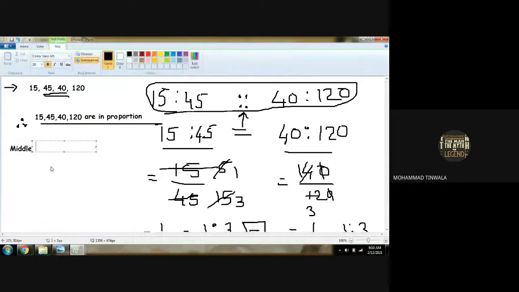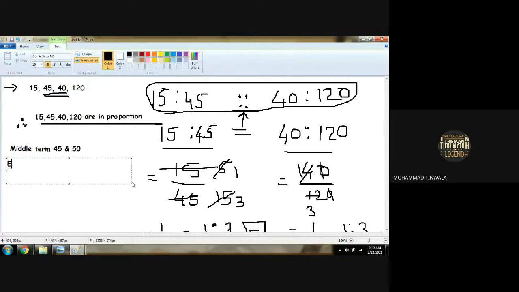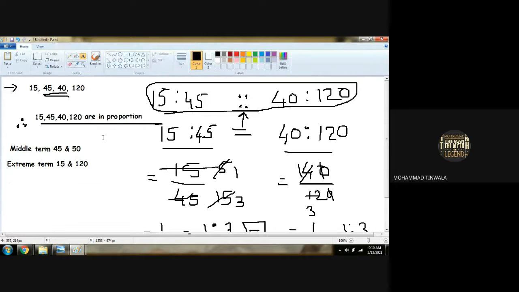What will be the middle term in this, beta? Middle term will be 45 and 40. And what will be the extreme term? Extreme term will be 15 and 120. Is that clear?